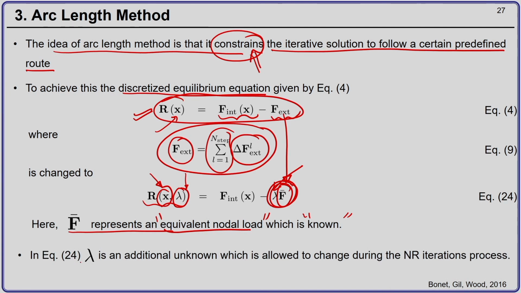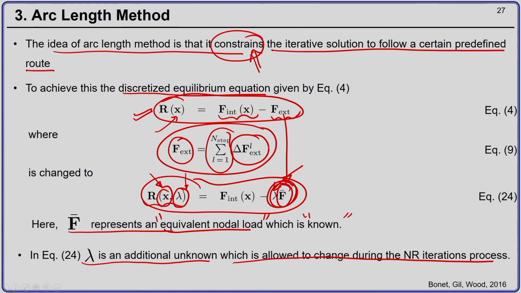Okay. So, lambda here is an additional unknown which is allowed to change during the Newton-Raphson iteration process. Lambda continuously keeps on changing during the Newton-Raphson iteration, so that we are able to achieve equilibrium after every load increment, and with the help of this, we are able to trace the complete equilibrium path.